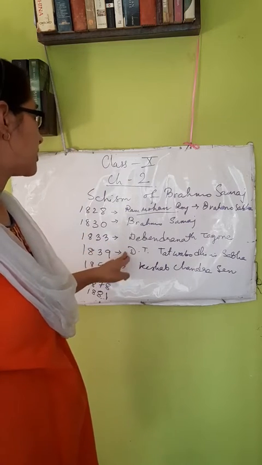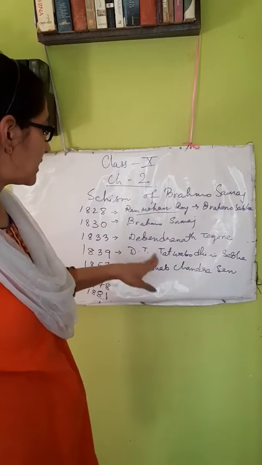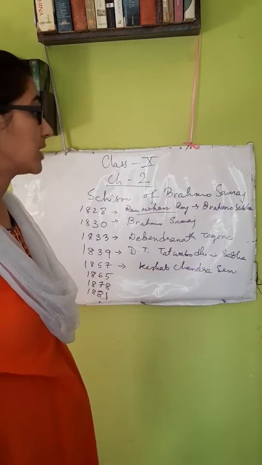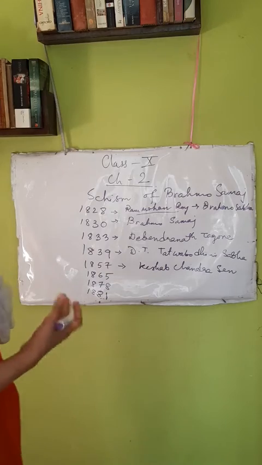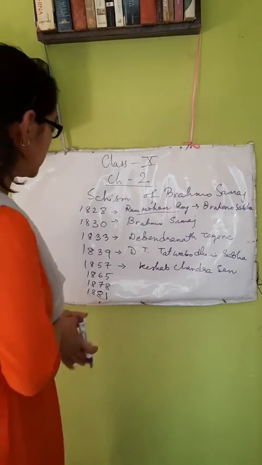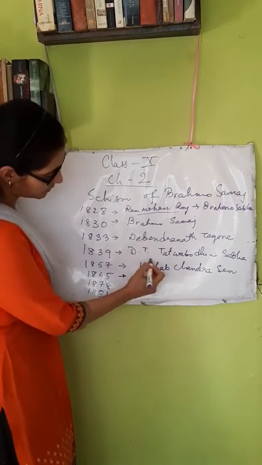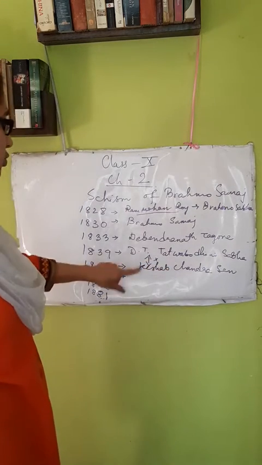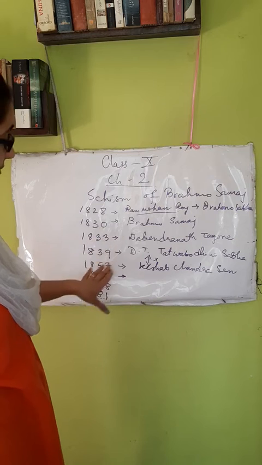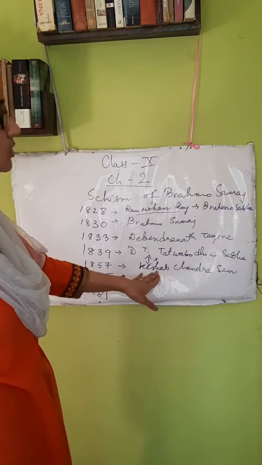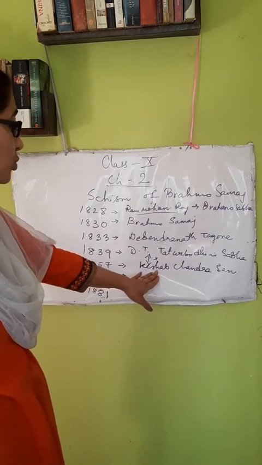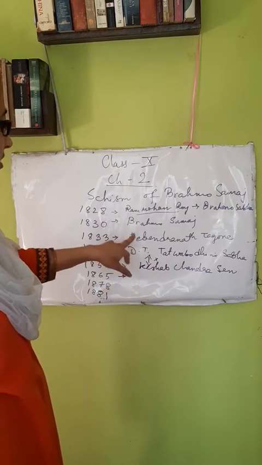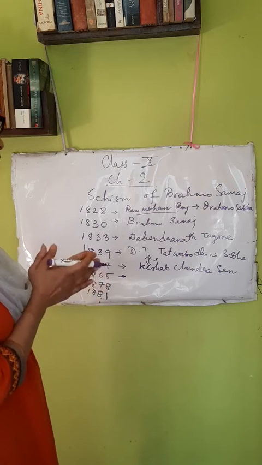So his movement was completely a religious movement, whereas Keshav Chandra Sen joined in 1857 and his main aim was to spread social awareness within the Brahmo Sabha. So we see that there was a difference of opinion between Keshav Chandra and Devendranath Tagore. These two persons' opinion was completely different. He followed religious ideologies. His was a social message, to spread social message through the Brahmo Samaj. So there was a conflict between these two, and they decided to part.